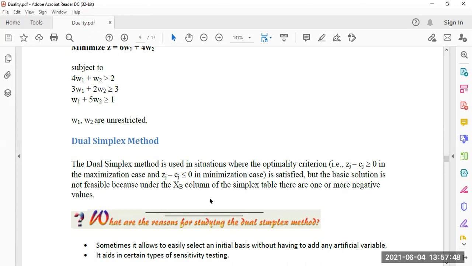I think you could understand from here when the dual simplex method is done. The dual simplex method is done in the case where the basic variables come out negative.